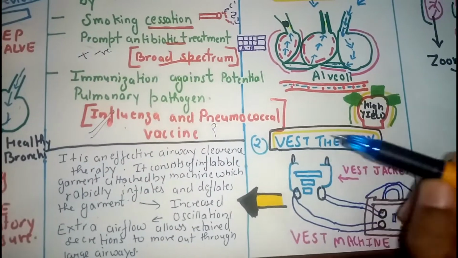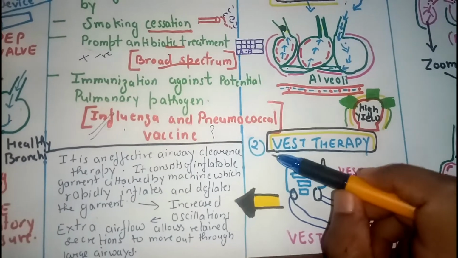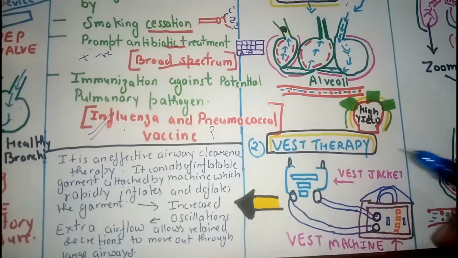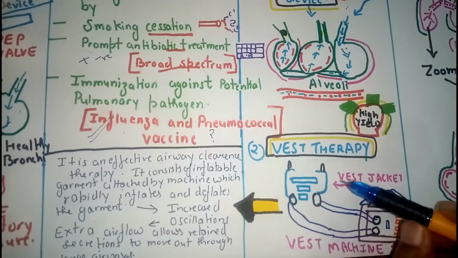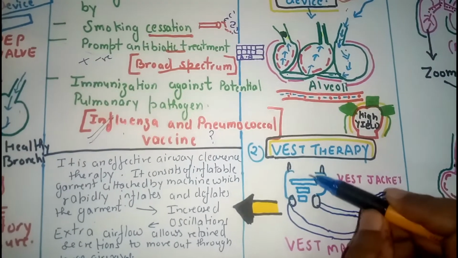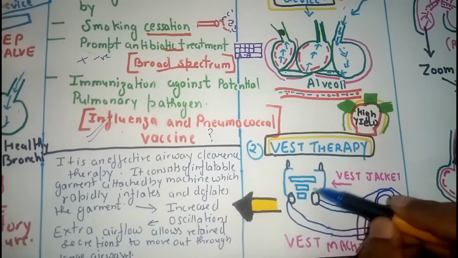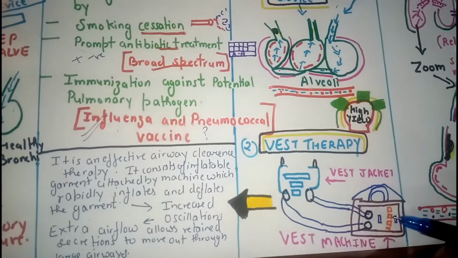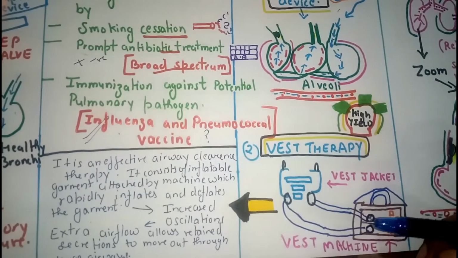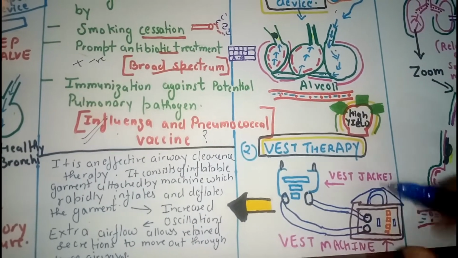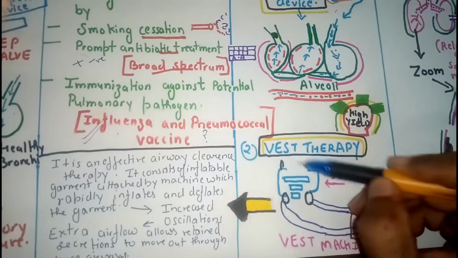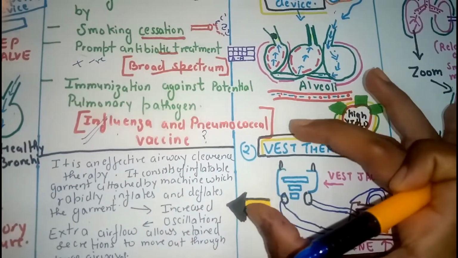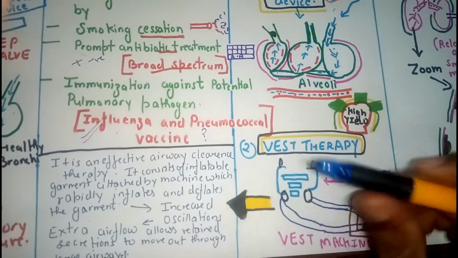Now the second measure your doctor will administer is the vest therapy. So what exactly is the vest therapy? He will introduce a vest jacket. A vest jacket consists of two pipes. These pipes are connected to a vest machine. This machine is an effective clearance therapy. It consists of an inflatable garment attached to a machine which rapidly inflates and deflates the garment.